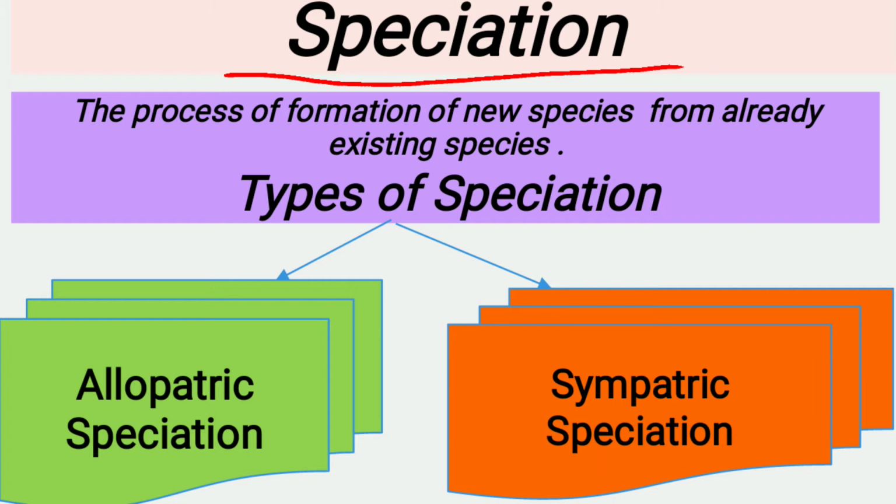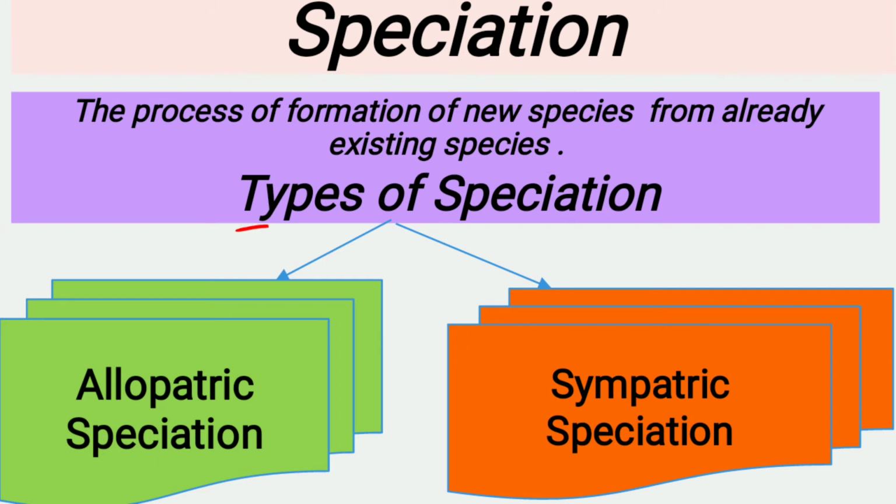So they interbreed within their own species to produce fertile young. So speciation is the process of formation of new species from already existing species. The species that exist already help to produce a new species, and the process is known as speciation.